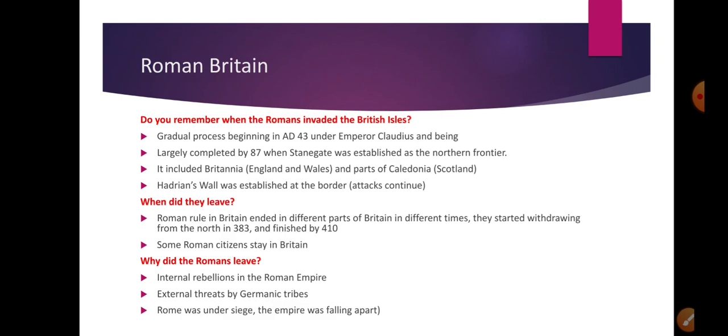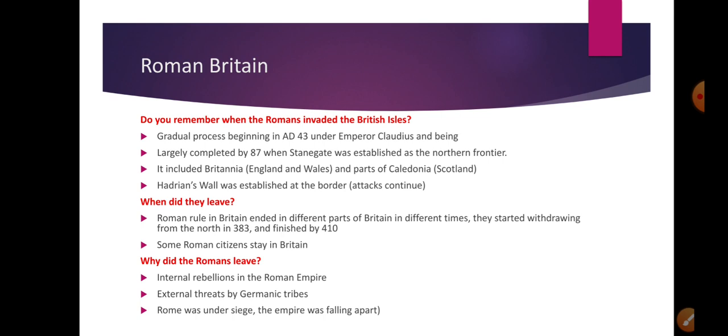Now, Roman Britain. Do you remember when the Romans invaded the British Isles? Well, of course, the gradual process began in 43 AD under Emperor Claudius. Then it was largely completed by 87 AD. Then Stanegate was established as the northern frontier. Roman Britain included Britannia, which is England and Wales, and parts of Caledonia, which is now Scotland.